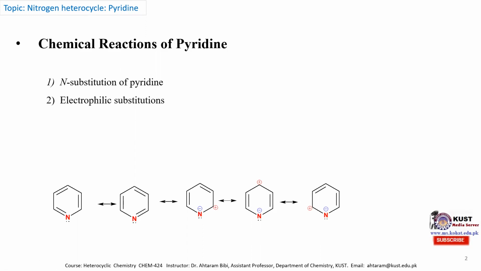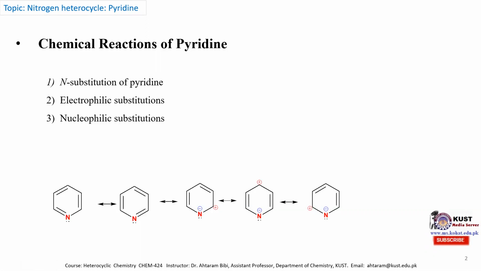The second important reaction is the electrophilic substitution reaction, and the electrophilic substitution of pyridine is generally slow as compared to benzene, and drastic conditions are required because it is an electron-deficient species at the nitrogen atom. So generally the electrophile substitutes at the nitrogen atom, and at the beta position the substitution is difficult and drastic conditions are required.